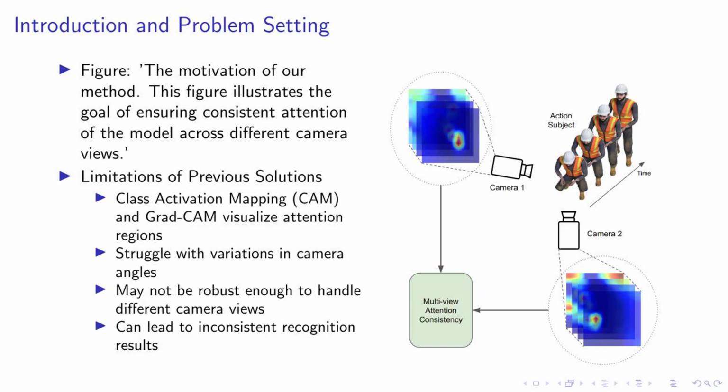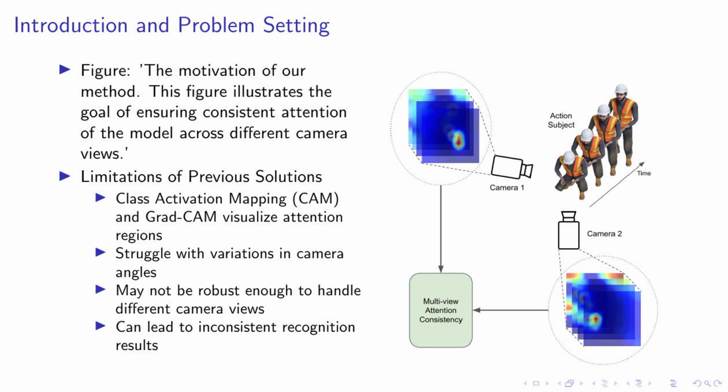In this slide, we delve into the motivation behind our proposed method. As you can see in the figure, our goal is to ensure that the model's attention remains consistent across different camera views. This is crucial for accurate action recognition in videos. However, previous solutions have had their limitations. Techniques like class activation mapping and Grad-CAM, which visualize attention regions, struggle with variations in camera angles. They may not be robust enough to handle different views, leading to inconsistent recognition results.